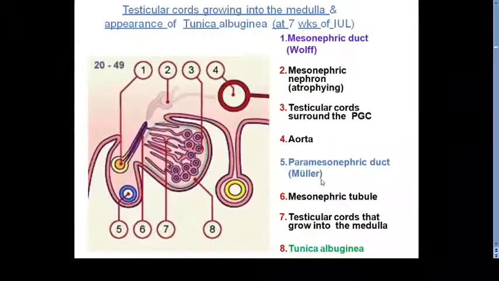Before that, around the 7 to 8 weeks of the intrauterine life, जब यहाँ पे बच्चे Sertoli cells बन गए along with the primordial germ cells यहाँ पे रहेंगे till the birth. They are not going to change. They are not going to multiply. They will remain in the male, you can say, ये testes में as primordial germ cell till the birth.